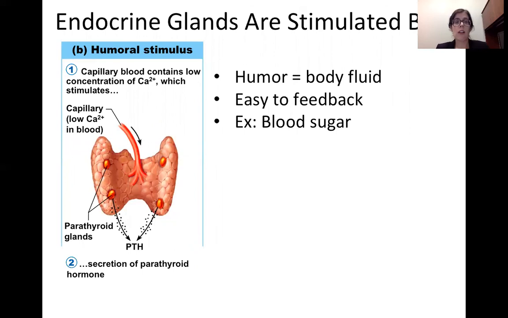The second way endocrine glands are stimulated is by humoral stimulus. So humor is body fluid, not laughter or funny things. So levels in the blood can be the signal themselves. And this is classic negative feedback. For example, with blood calcium, the levels rise, a hormone is released, and then as the levels fall, the hormone is turned off. The example we'll focus on is our blood sugar. Blood sugar rises, we release insulin, blood sugar falls, insulin gets turned off. This is that classic negative feedback loop.